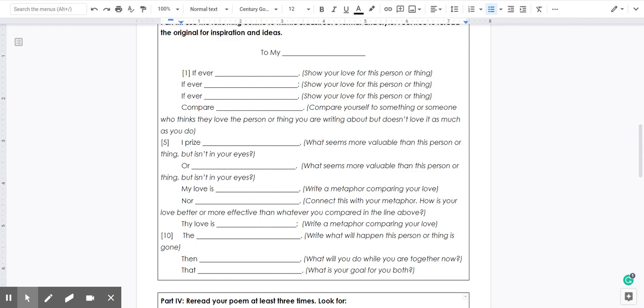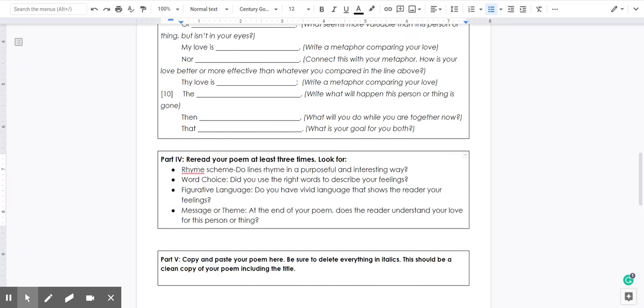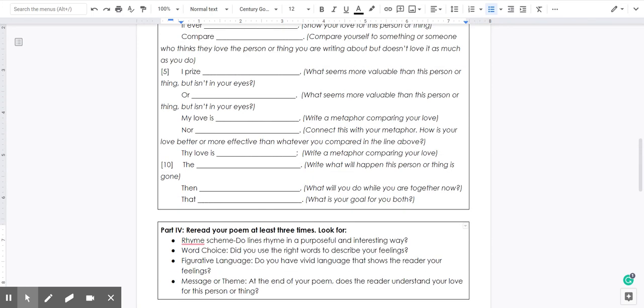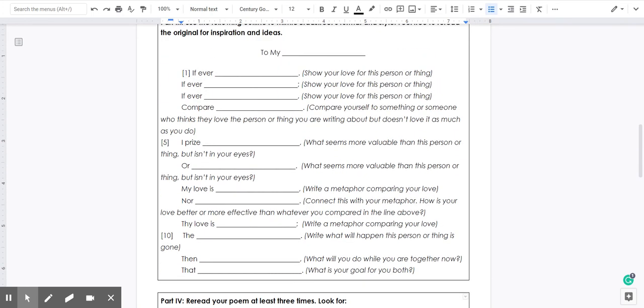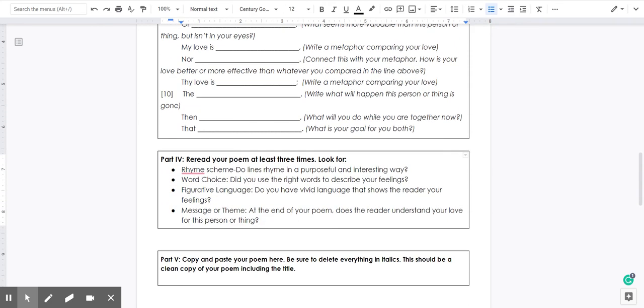Do your words really show, not tell, show us as the reader your love? Figurative language: did you use vivid language to show your reader your feelings? Think about how we have similes and metaphors and imagery. How can we use language in a way that shows the connotation, your feelings towards the topic that you are talking about? And then at the end of your poem, do we as the reader understand your love for this person or this thing? Think about the message that Anne Bradstreet gives us at the end of her poem. Their love is so strong, it will continue to live on even after they're gone. People will know about their love.